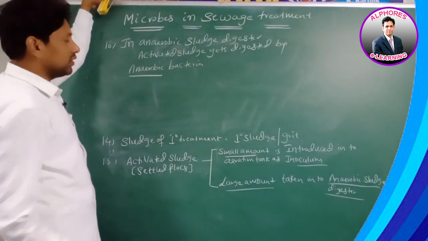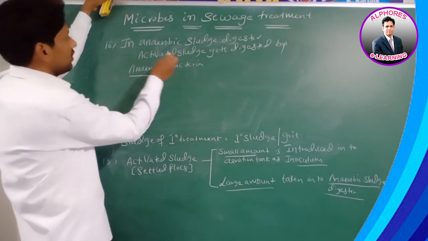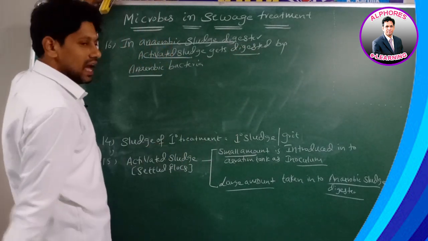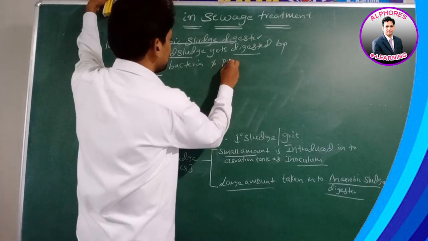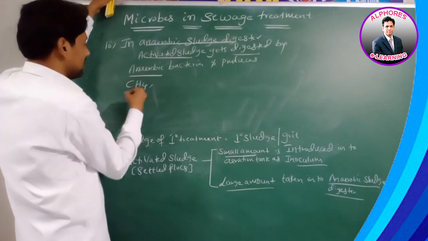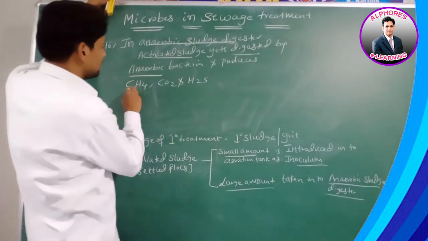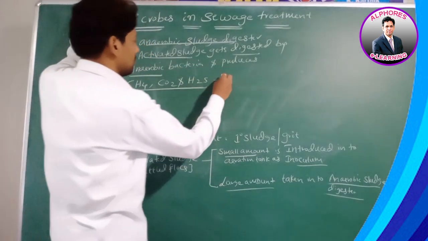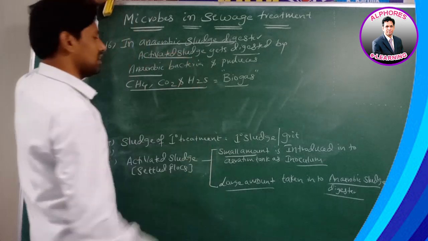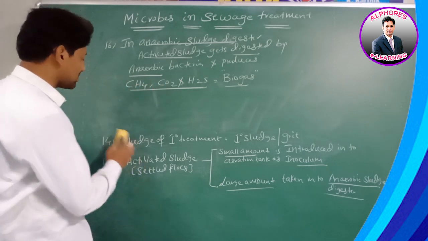Is it okay? During this digestion, what is produced? Methane is produced. Therefore, in the anaerobic sludge digester, activated sludge is digested by anaerobic bacteria and produces what? Methane, carbon dioxide and hydrogen sulfide. These three together form which gas? Biogas. What and what forming biogas? Methane, carbon dioxide and what?